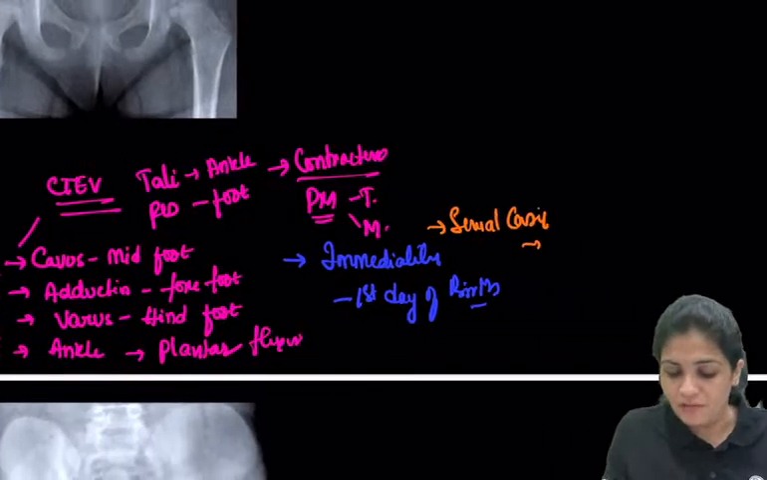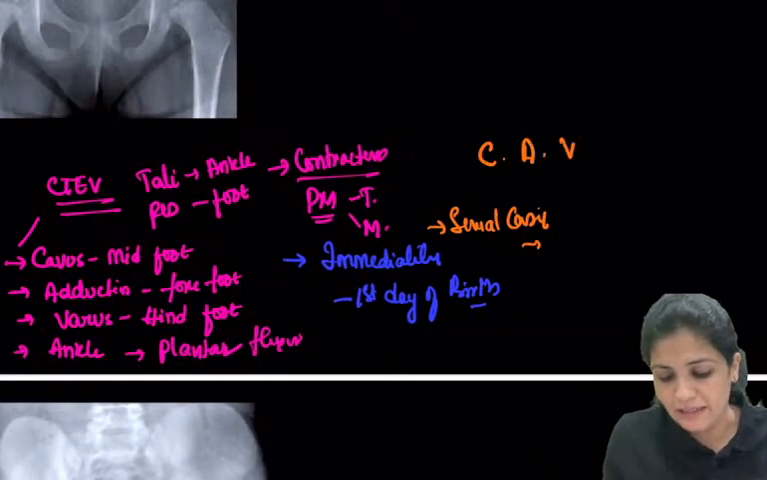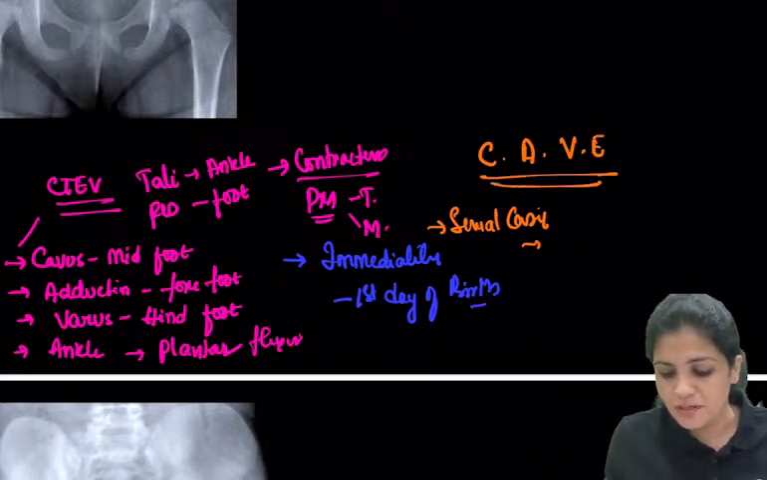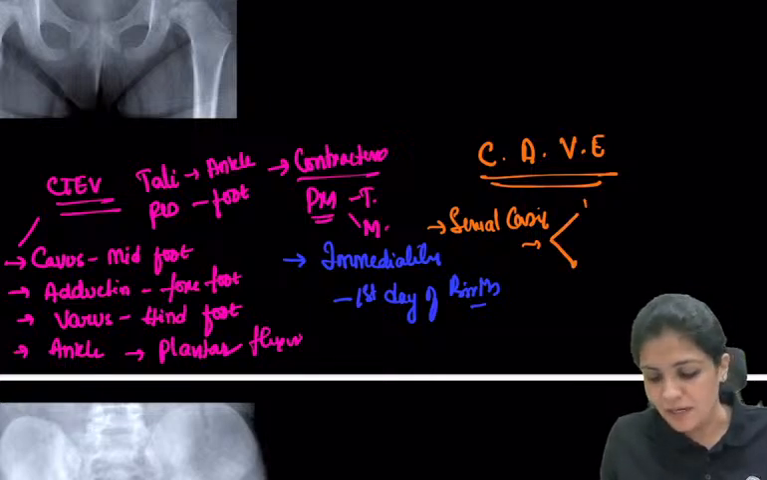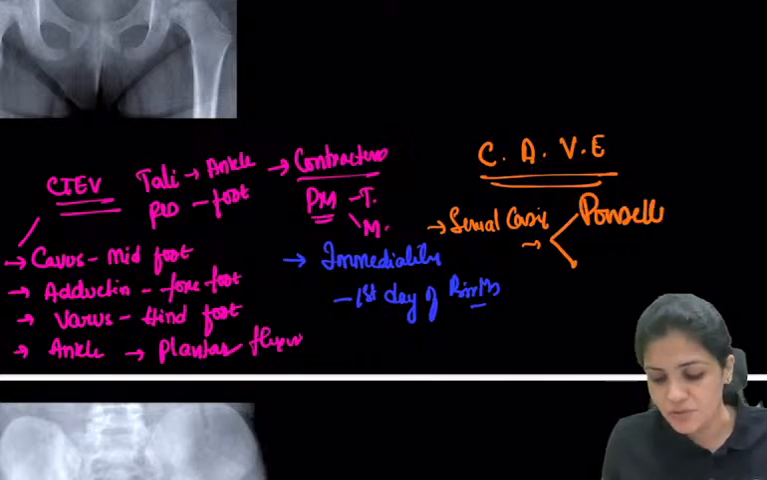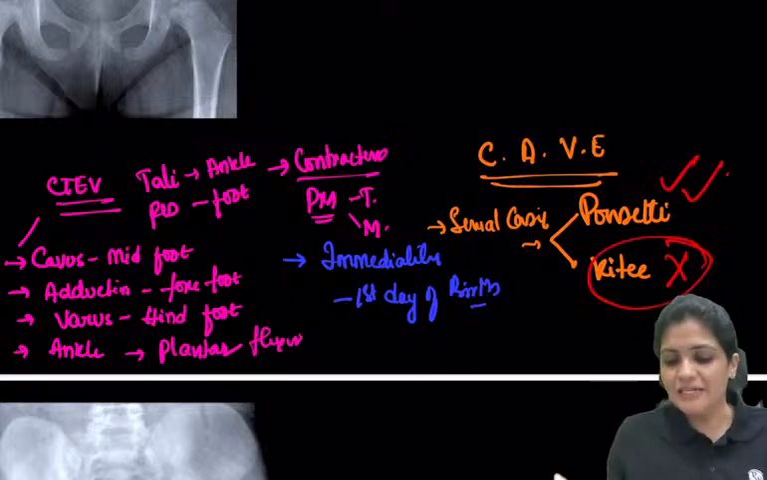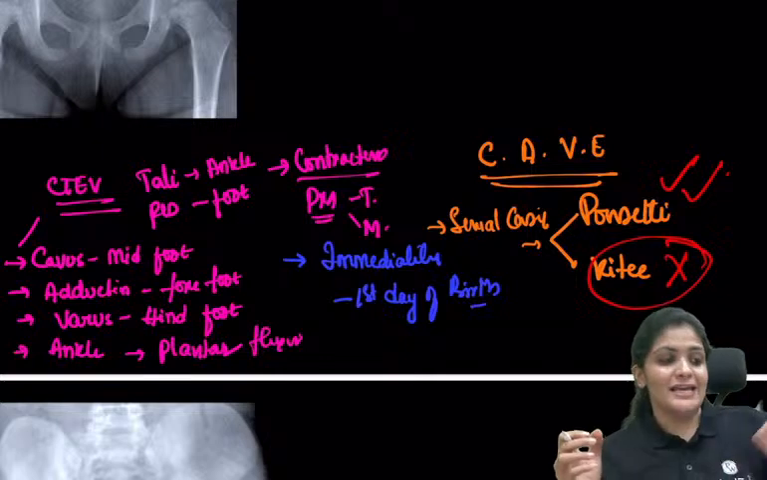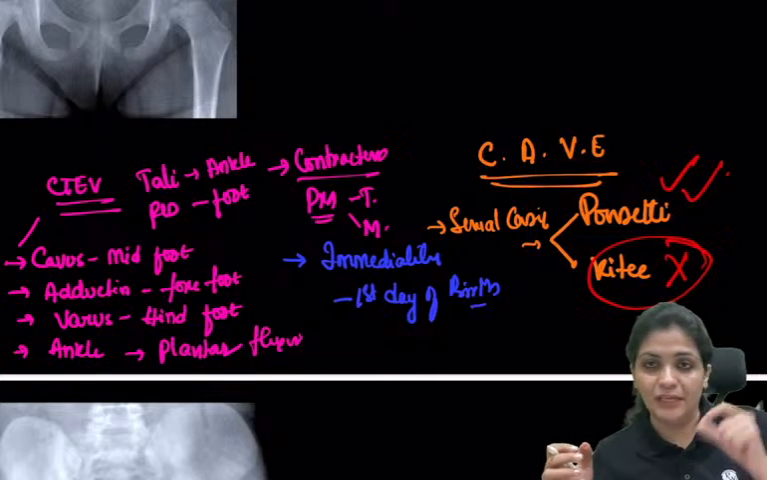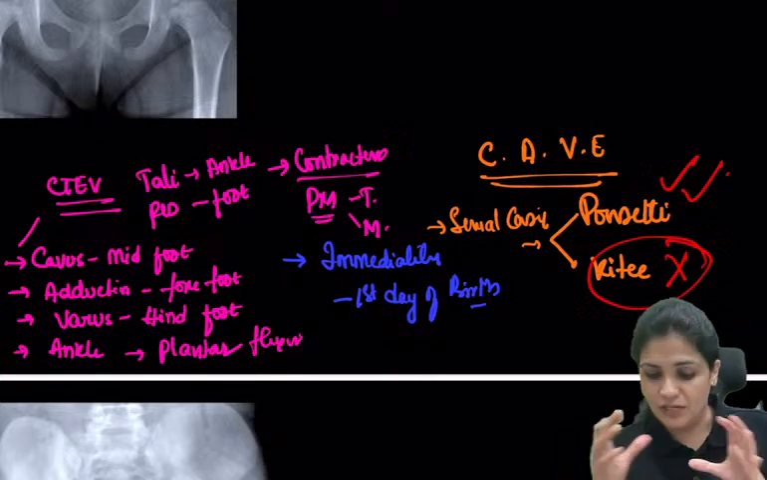So what is the order of correction? The order of correction is again CAVE. So there are two important orthopedic surgeons. One is Ponseti, which we are using. Second one is Kite. So now we are not using Kite. We only use the Ponseti technique of correction, where it is CAVE. That is CAV for correction. So that is the CAVE.